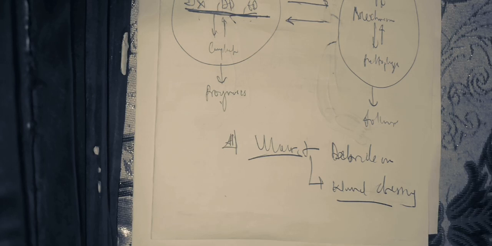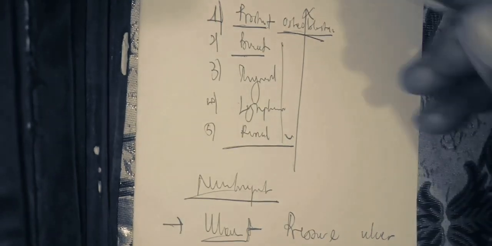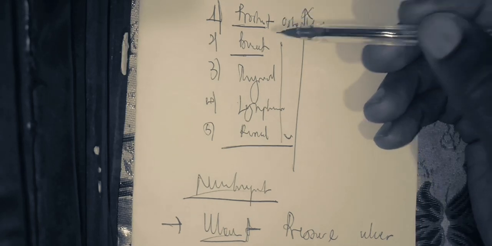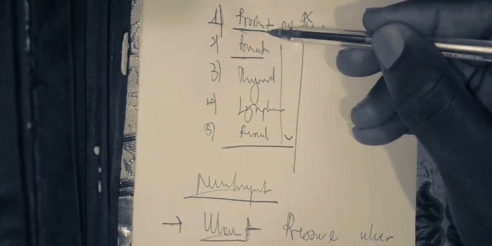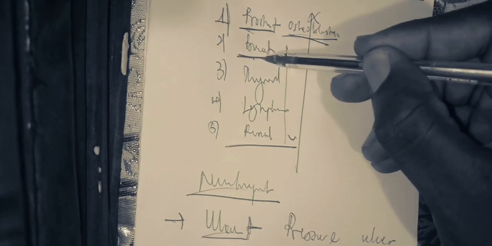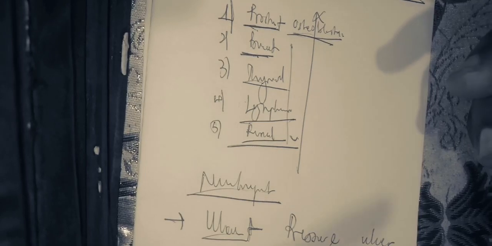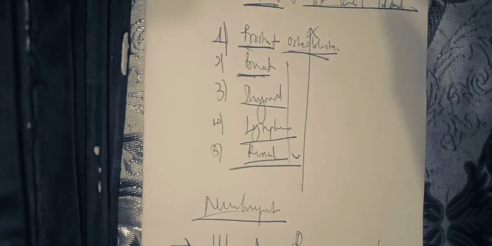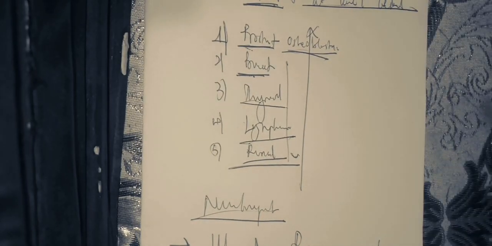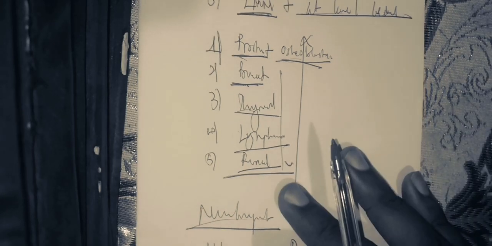After visualizing the management, I've forgotten to say that you also have to treat the causes. In case of spondylitis, you may also have a prostate cancer that you have to treat. A breast cancer, you treat the breast cancer. The thyroid, a lymphoma, a renal cancer, all of them you have to treat in order to prevent a secondary infection again or a resulting neuropathy. So those are the different things that you have to do.